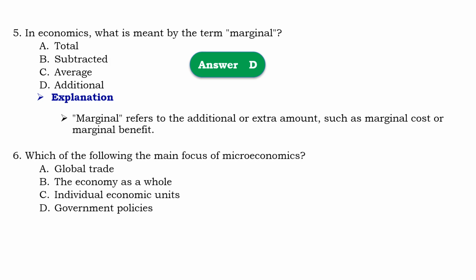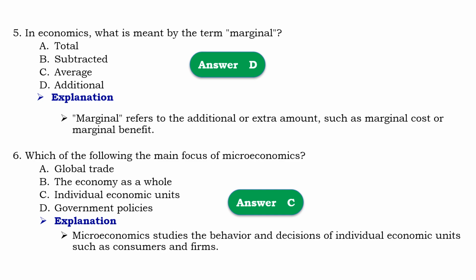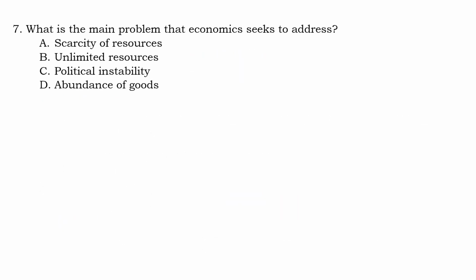Question number 6, which of the following is the main focus of microeconomics? So that should be C, individual economic units. Means that microeconomics studies the behavior and the decision of individual economic units such as consumers and firms.